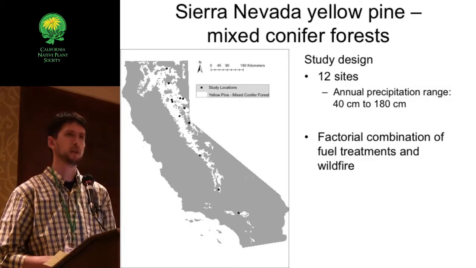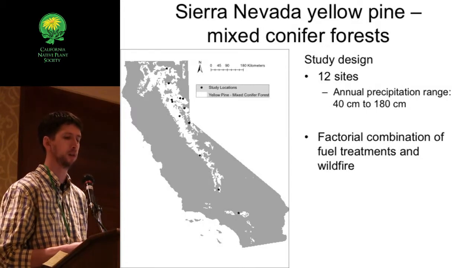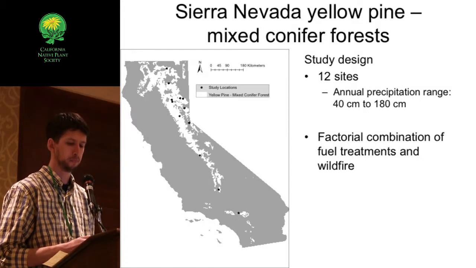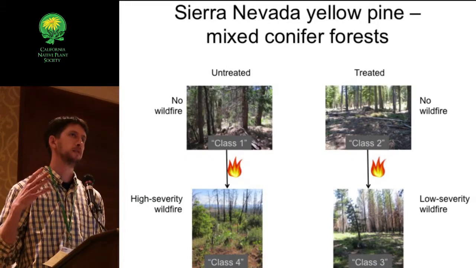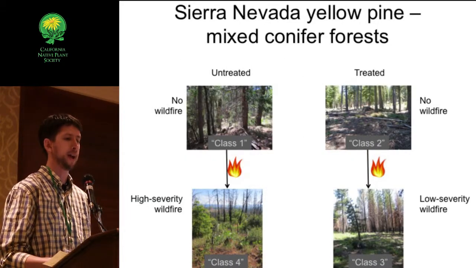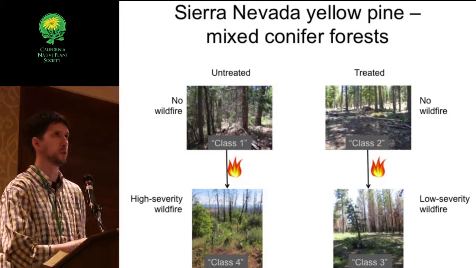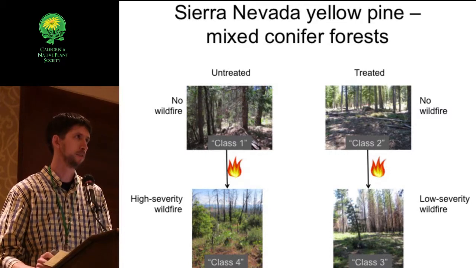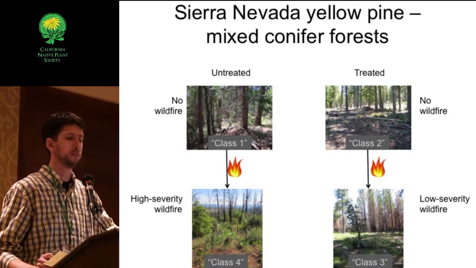And at each of these 12 sites, we took advantage of a sort of natural experiment where we had a factorial combination of fuel treatments and wildfire. So what this looks like on the ground is we opportunistically sampled fires that had burned through treatments. So we had areas that had not received any fire and had also not received any treatment. So this is sort of the baseline condition for many Sierra Nevada forests: high tree density, high canopy cover. We call these class 1 forests.